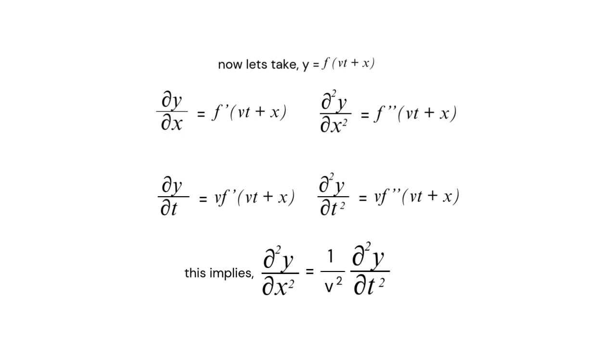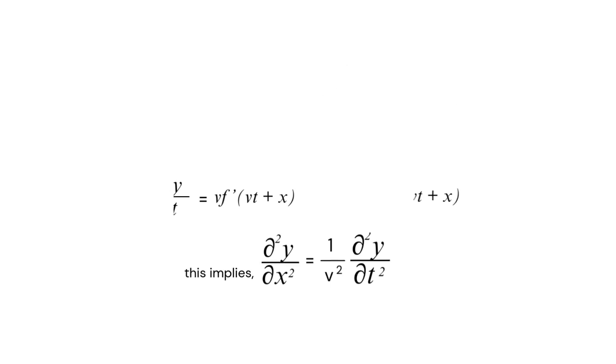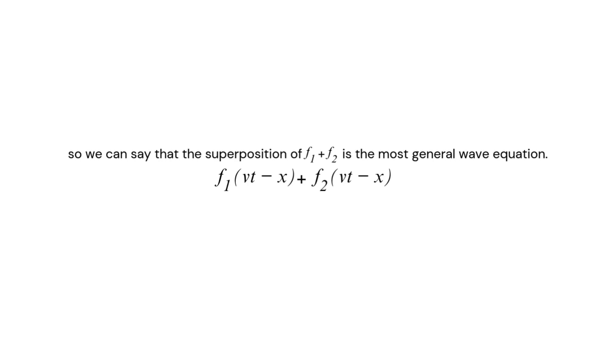This again implies that ∂²y/∂x² equals 1/v² ∂²y/∂t². So in both the ways, we see that we get the same equation back. So we can say that the superposition of f1 plus f2 is the most general solution. So we can say that f1 of vt minus x plus f2 of vt plus x is the general solution.